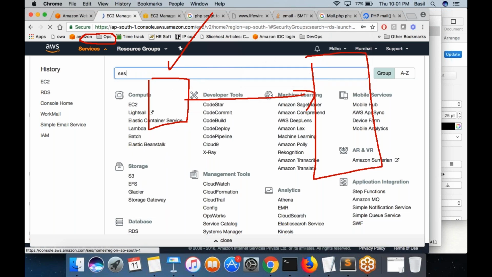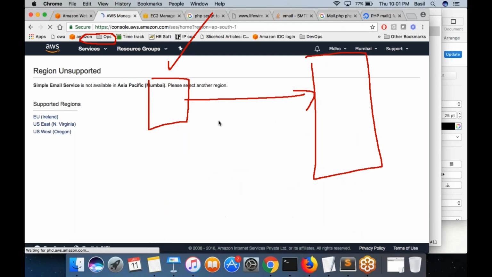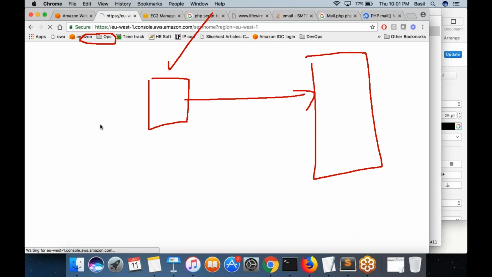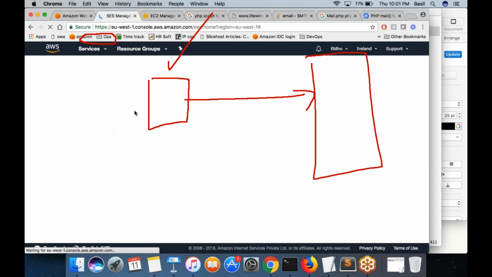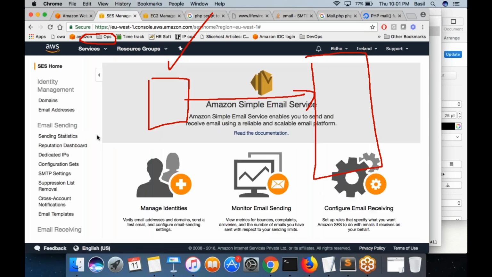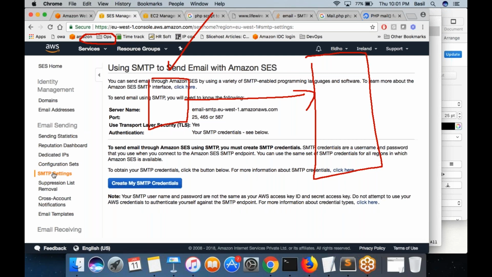Yeah, go to Simple Email Service, SES, and go to the Ireland region. Of course, you don't have it in Mumbai. Go to SMTP settings. You can see the server name here. This is your SMTP server name.